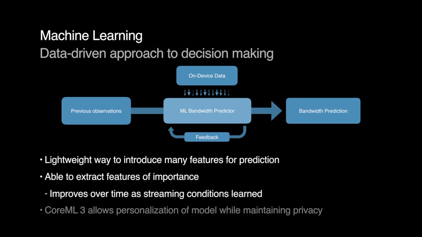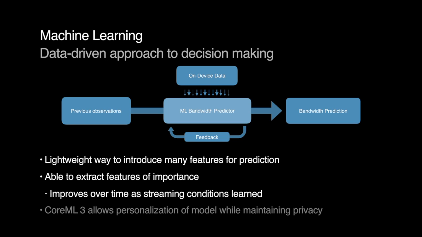The streaming case is pretty unique in that for every prediction, we get an immediate answer of whether or not the prediction was correct when we download the segment. So online learning can be leveraged to instantaneously compare the expected versus actual throughput and make the model adapt over time.